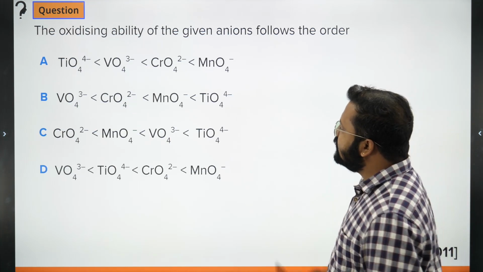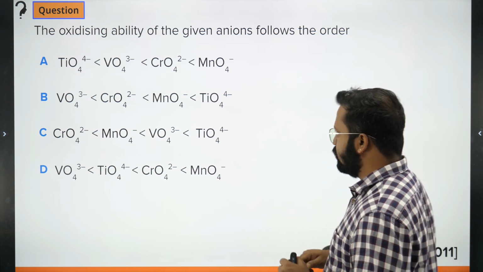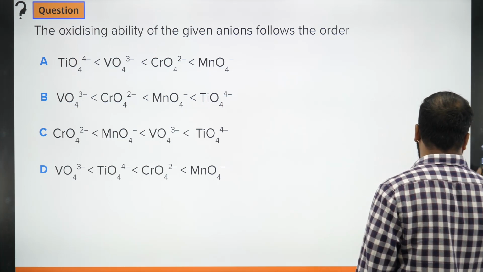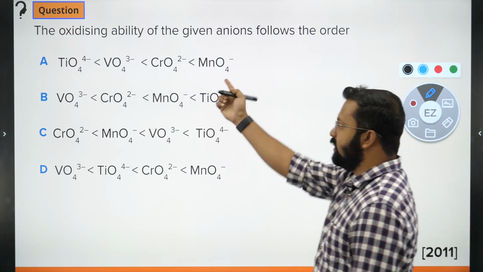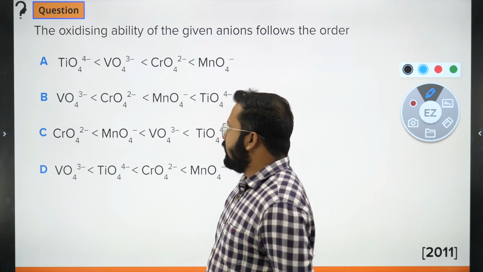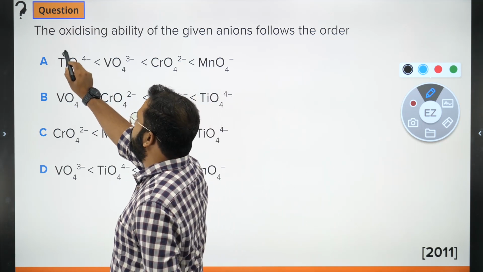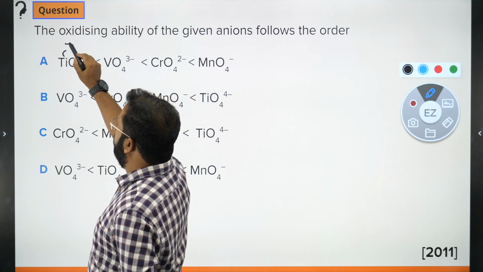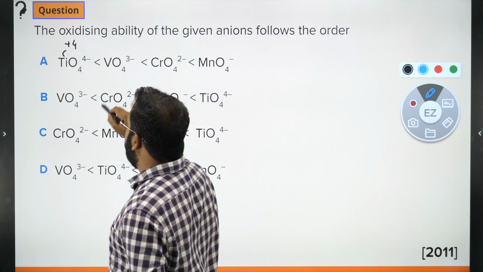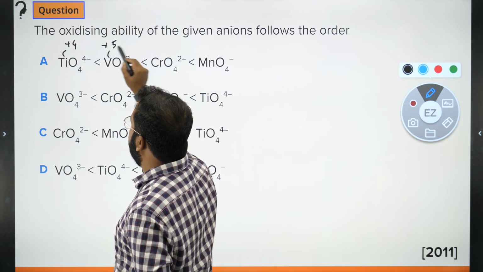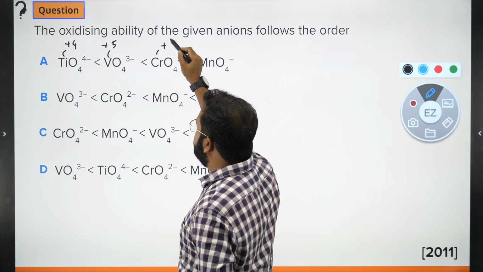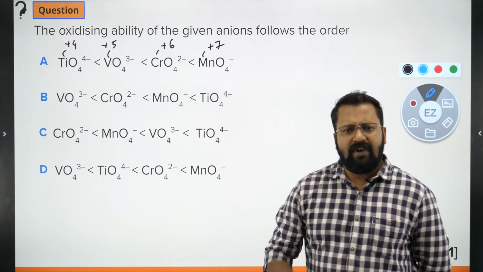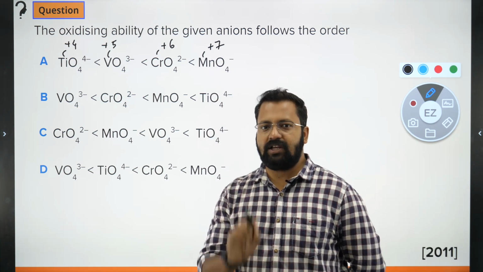Next is the oxidizing ability of the given anions is in the order. How to identify this? This is a very simple, very easy question. सबसे पहला काम ये कीजिए कि सबका oxidation state calculate कीजिए. So if I calculate the oxidation state, titanium is plus 4, vanadium plus 5, chromium plus 6, manganese plus 7. Very easy question. आपको सिर्फ oxidation state calculate करना है.